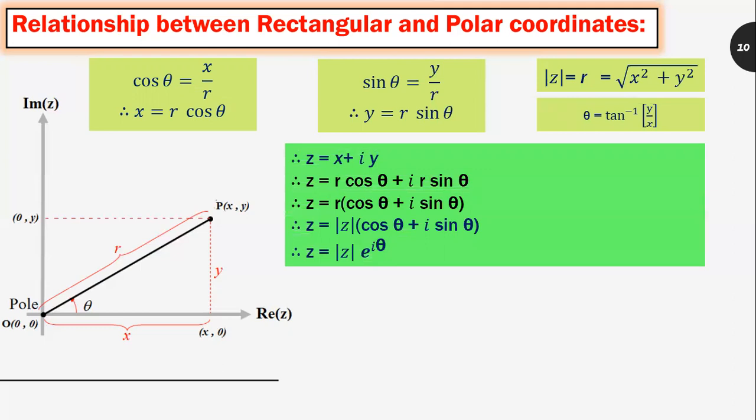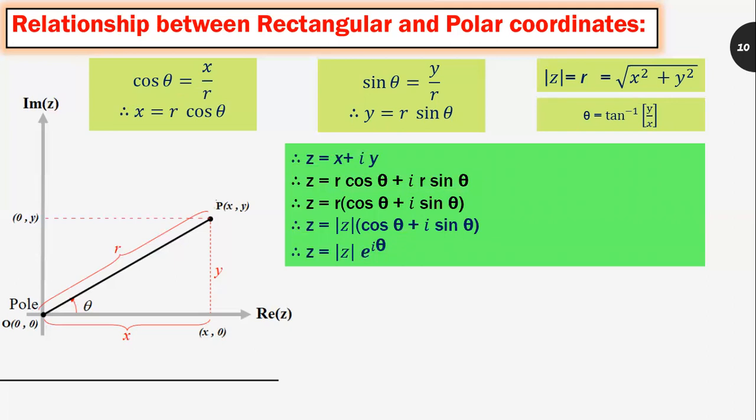Therefore, z is equal to x plus iy. Therefore, z is equal to r cos theta plus i r sin theta. If I take r as common in bracket, it becomes cos theta plus i sin theta. Therefore, z is equal to mod of z into cos theta plus i sin theta.